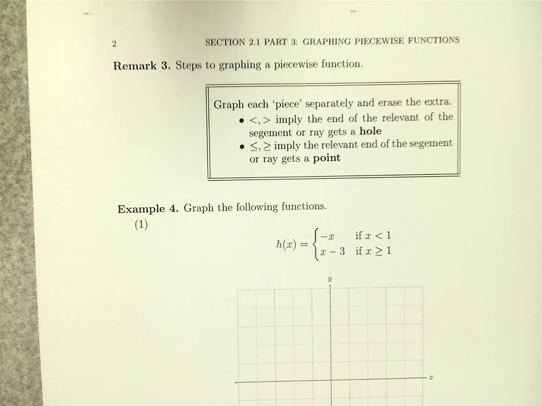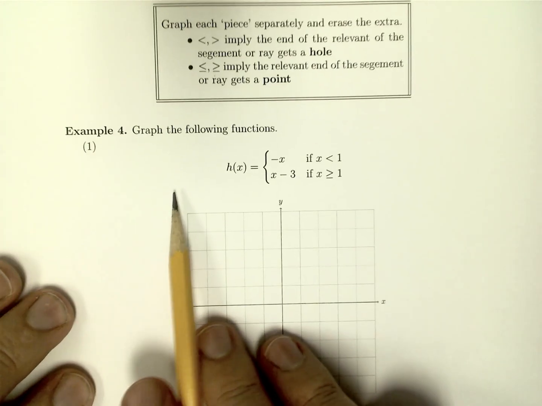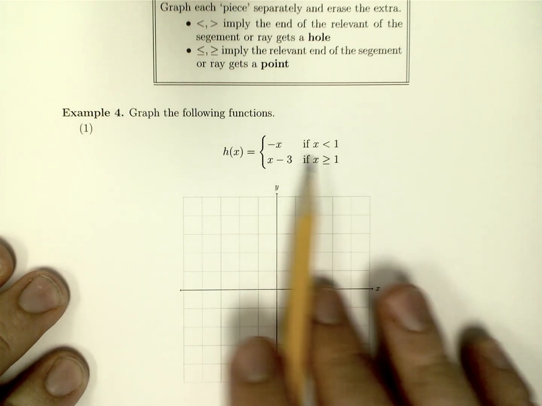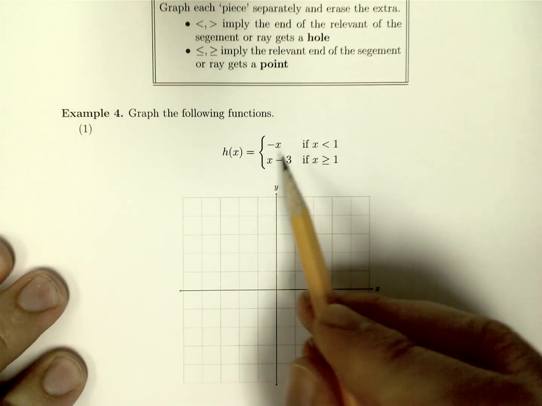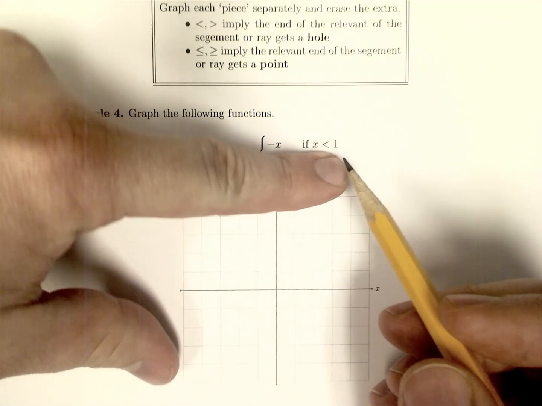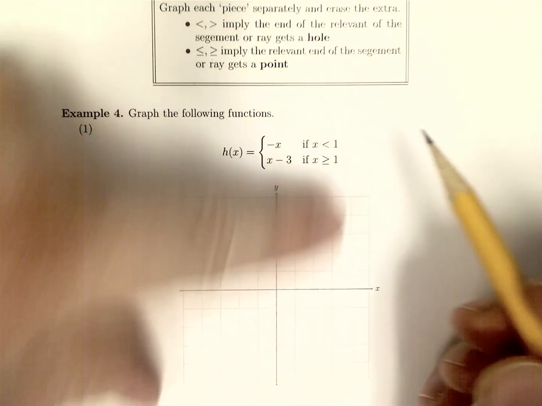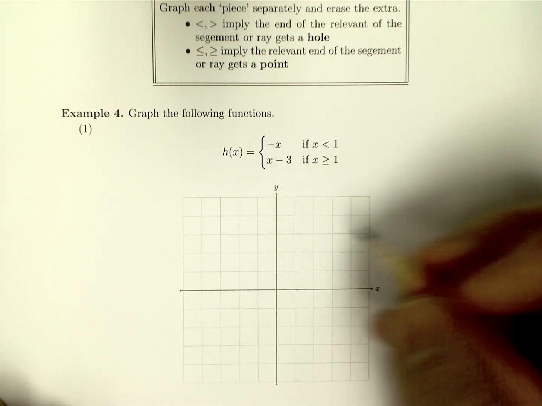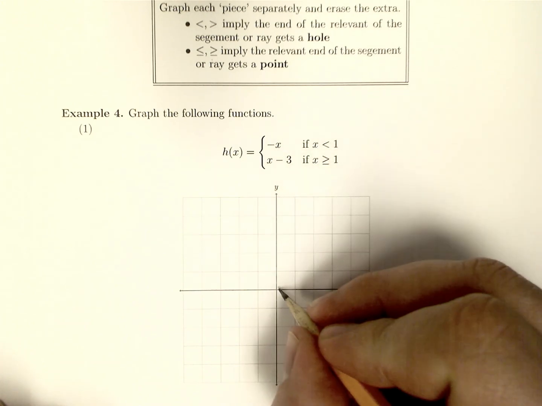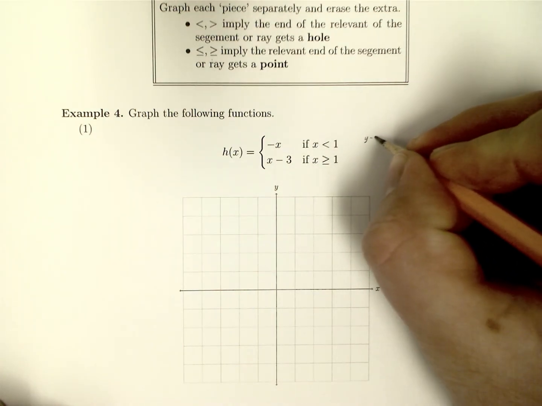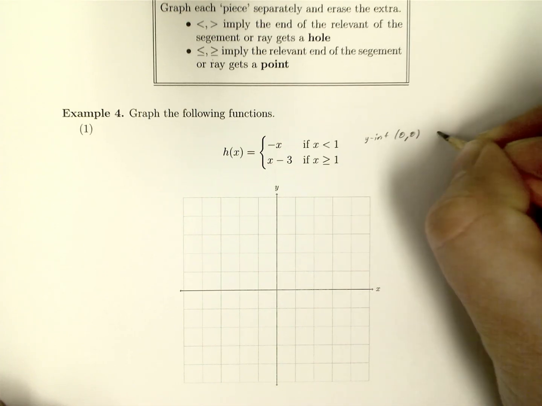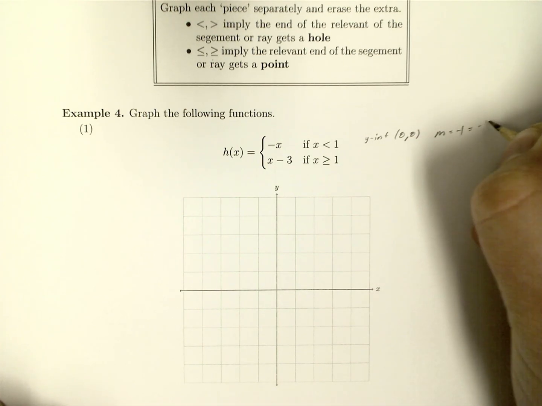All right, so having said that, let's try another one, but we're actually looking at it as the piecewise function from the start. So h of x is negative x. So again, let's ignore the bottom one and just focus on this top one here. So negative x, so this means it has a y-intercept of 0, 0, has a slope of -1, which is -1 over 1.